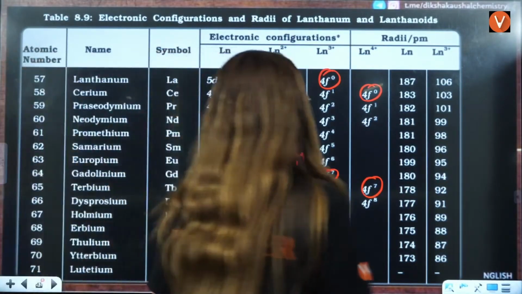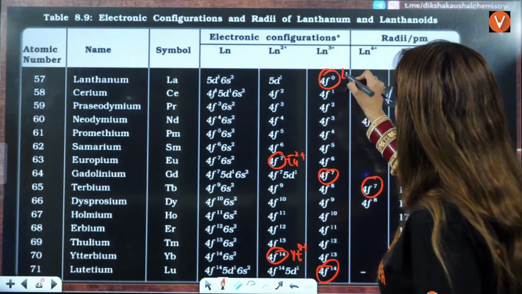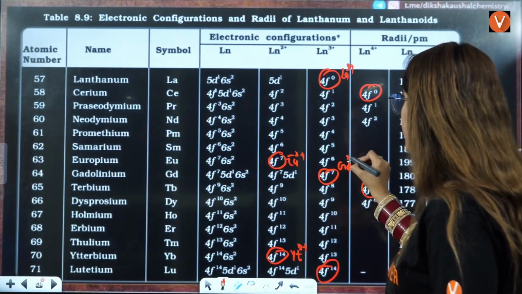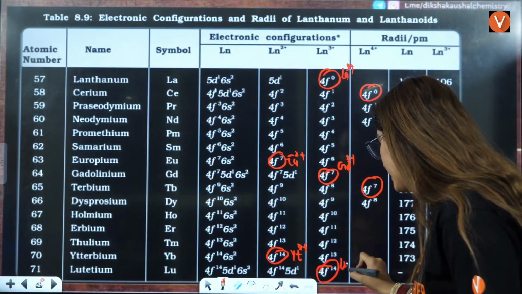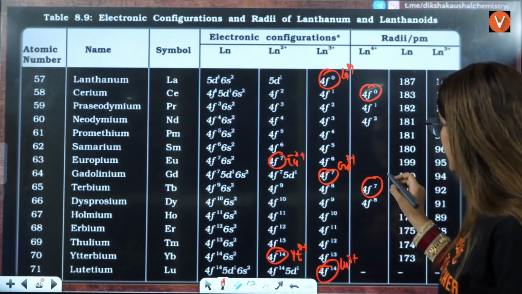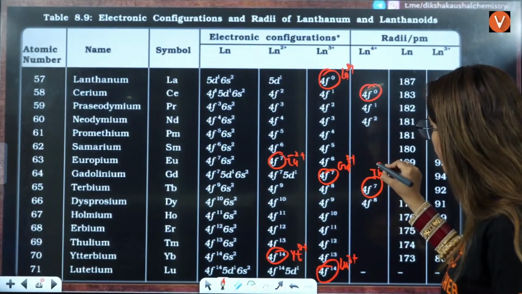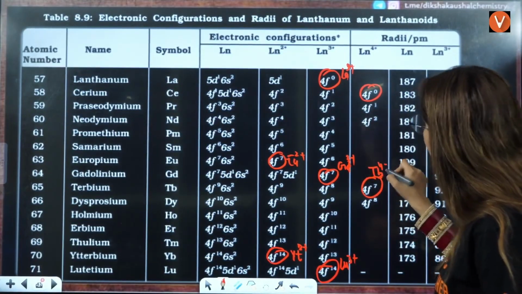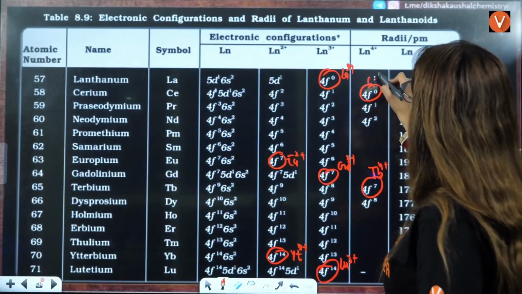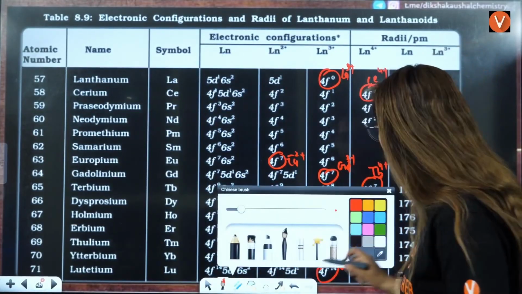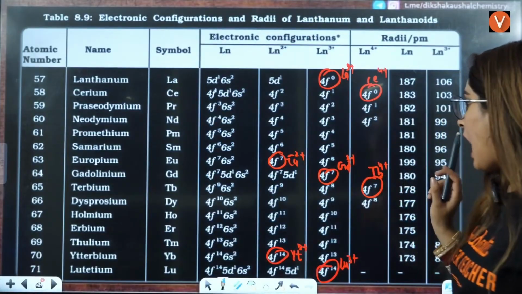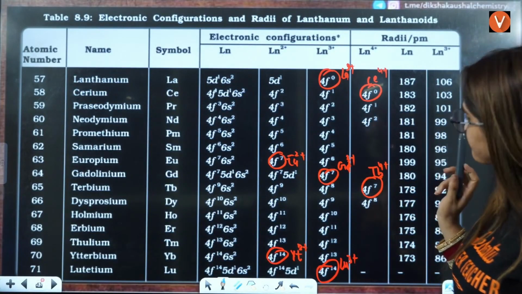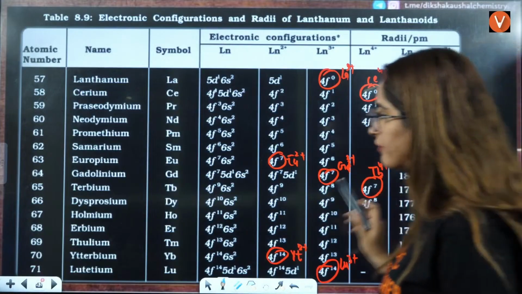That is the stable configurations. This is lanthanum 3 positive, this is gadolinium 3 positive, this is lutetium 3 positive. This here, students, is terbium 4 positive, and here it is cerium 4 positive. So they are asking you half filled here. Half filled, you have europium, you have gadolinium, and then you have terbium.